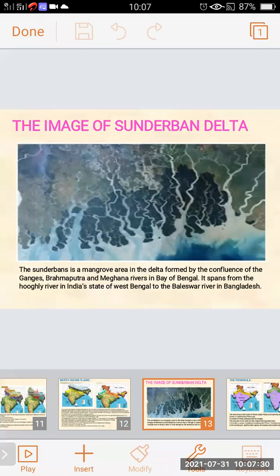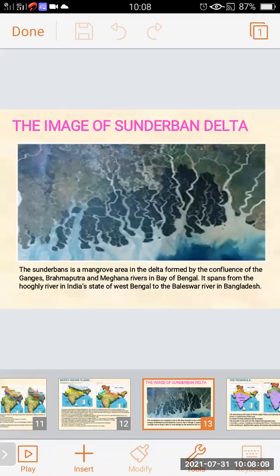The image of Sundarban Delta. World largest delta is Sundarban. So this is the image of Sundarban Delta. The Sundarban is a mangrove area in the delta formed by the confluence of the Ganges, Brahmaputra and Meghna rivers in the Bay of Bengal. It spans from the Hooghly river in India, state of West Bengal, to the Baleshwar river in Bangladesh.